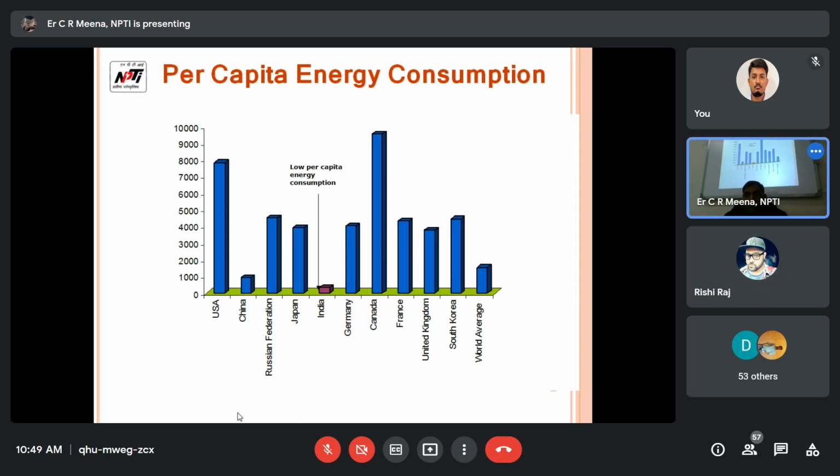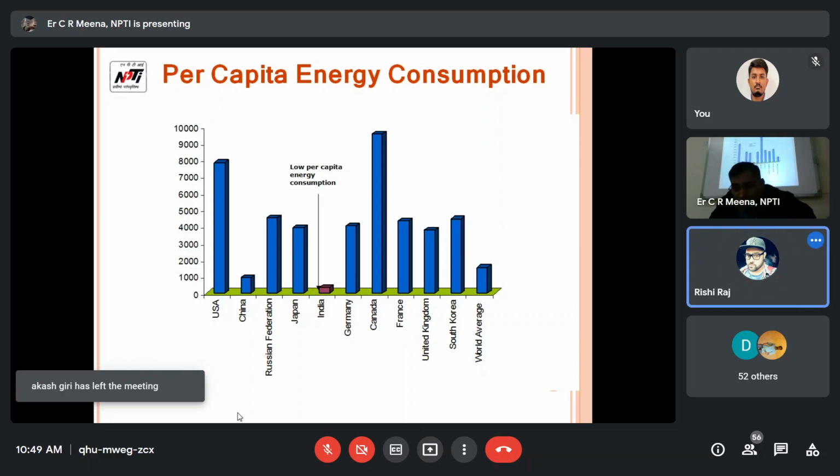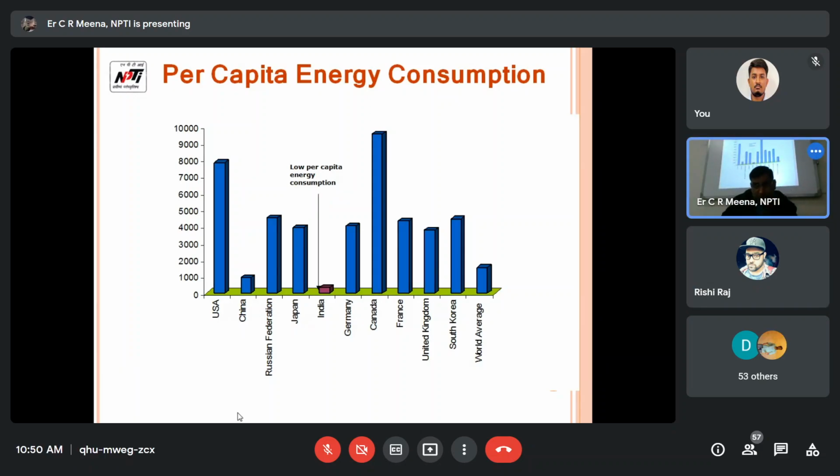I will add to that, since you are talking about infrastructure. Land is required for all plants, water is required for all plants. So this is common: nuclear plant, thermal plant, hydro plant. Sir, but they are also getting different infrastructure clearances. When we set up any type of plant, we have to get clearances. Different ministries, some from state government, some from central government, all types of clearances are required.